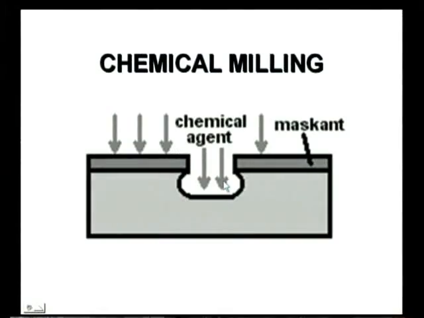So this is how the machining process takes place. Here you can see the workpiece, this is the chemical and this is the maskant, and because of the chemical action taking place here, we are going to cut the material, and this is how the material is being removed. This is another process for it. Now, let us see quickly how the principle of chemical milling takes place.